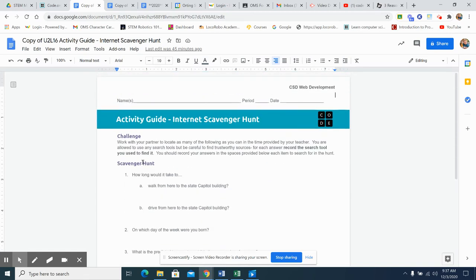Then there's an internet scavenger hunt, where you look for things and put down the website. You work with your partner or your group to locate as many of the following as you can in the time provided by your teacher. You're allowed to use any search tools, but be careful to find trustworthy sources. And then for each answer, record the search tool you used to find it. So, walk from here to the state capital. How long would it take? And then, what is the source? What source did you use?